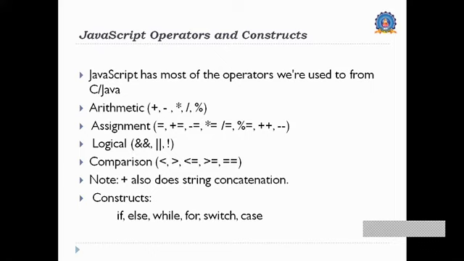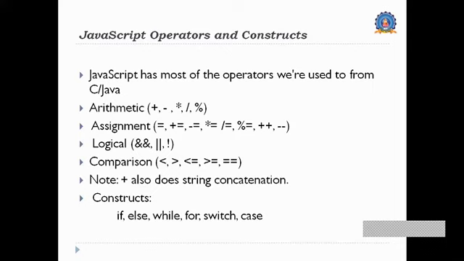Then we have another operator, the plus operator, which is generally used for concatenating two things. Then we have the constructs: if, else, while, for, switch, and case.